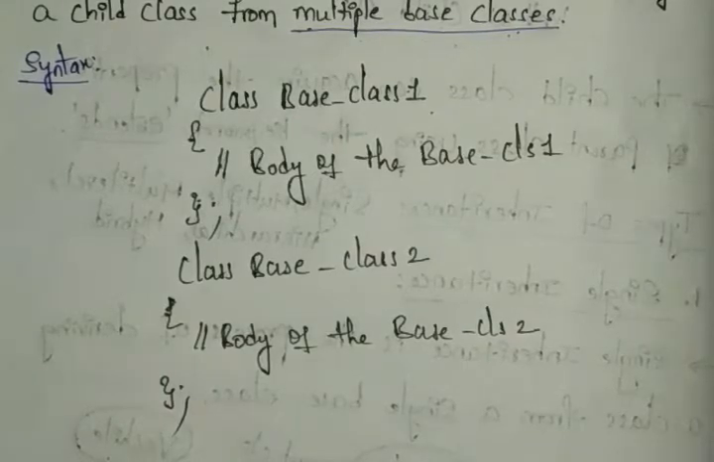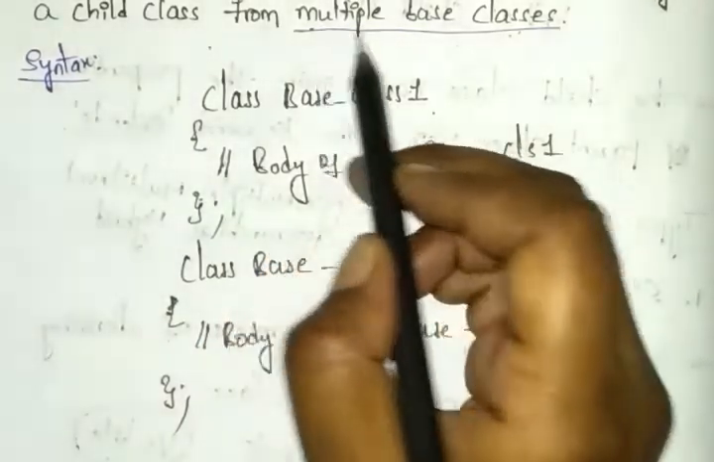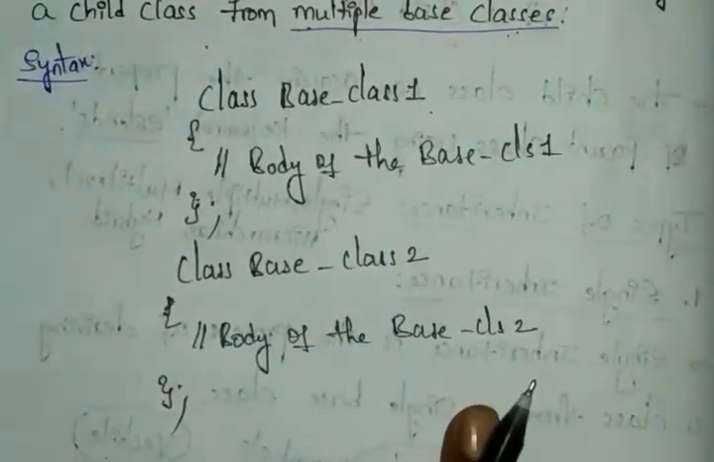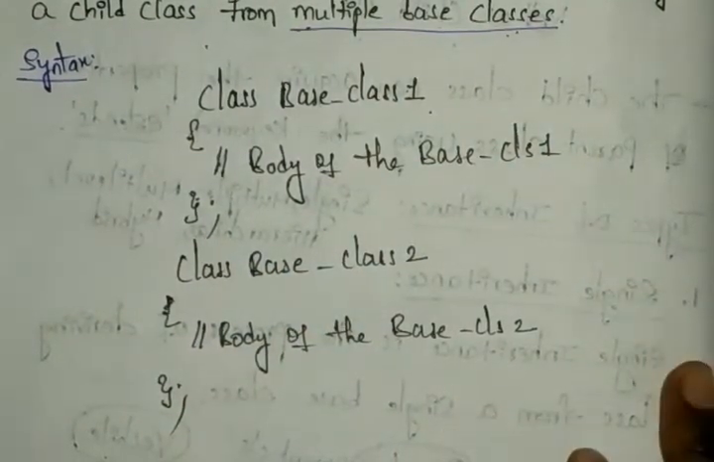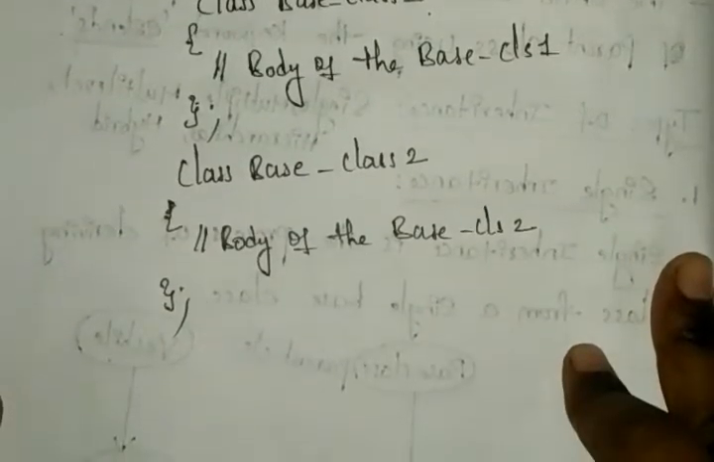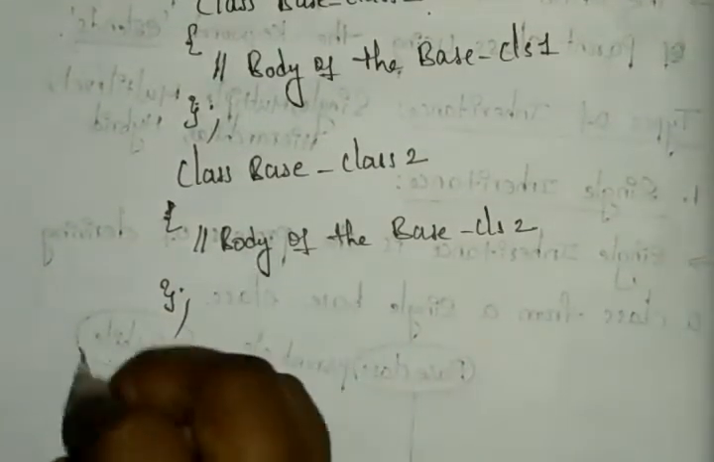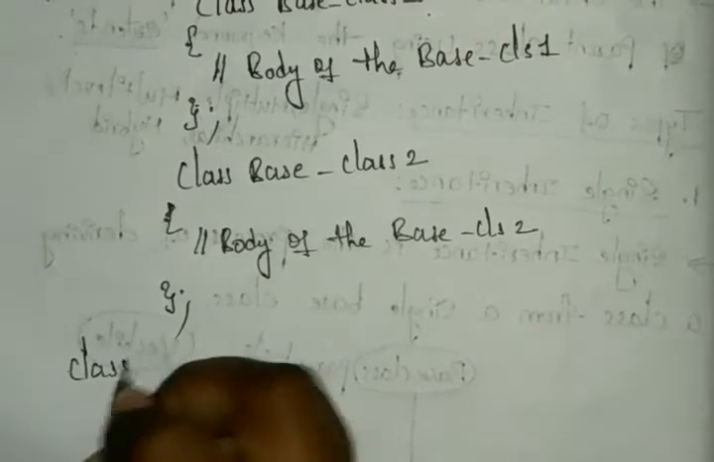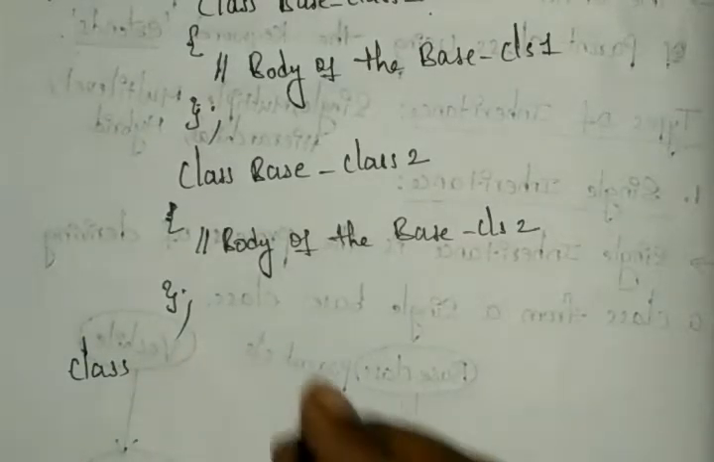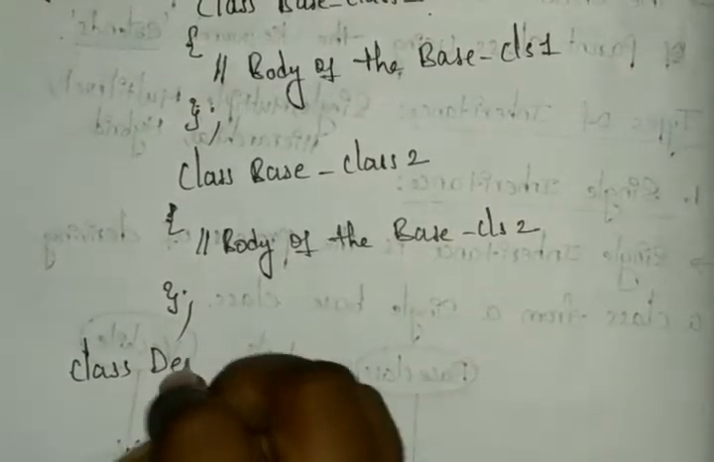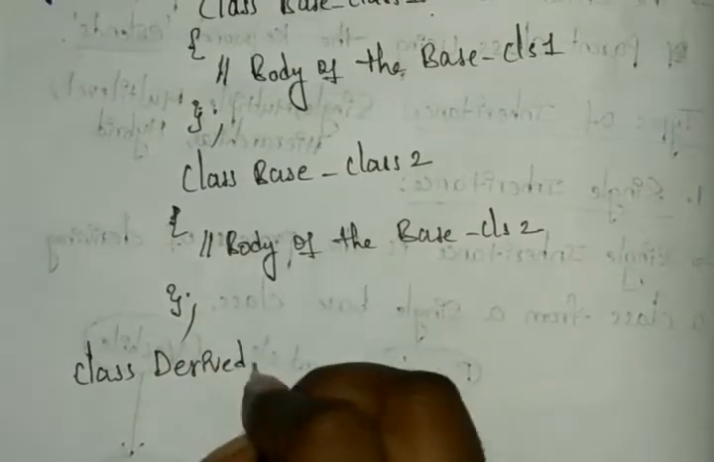And after the completion of that, you can write our child class. In this we can use multiple, but I am taking only 2 base classes. After the completion of that, you can include the next one, that is the derived class. Here we have only one derived class. For that I am writing derived class.